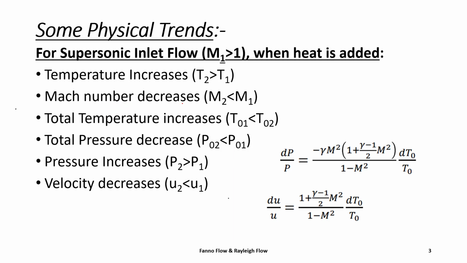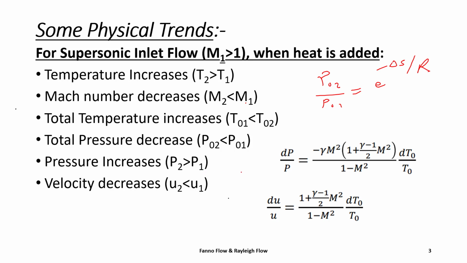Mach number decreases till Mach number equal to 1. Total temperature increases, as heat is added. Total pressure will decrease, as entropy always increases. This depends on the equation P02 upon P01 equal to e to the power minus delta s upon R. If delta s is always greater than 0, then P02 is always less than P01.